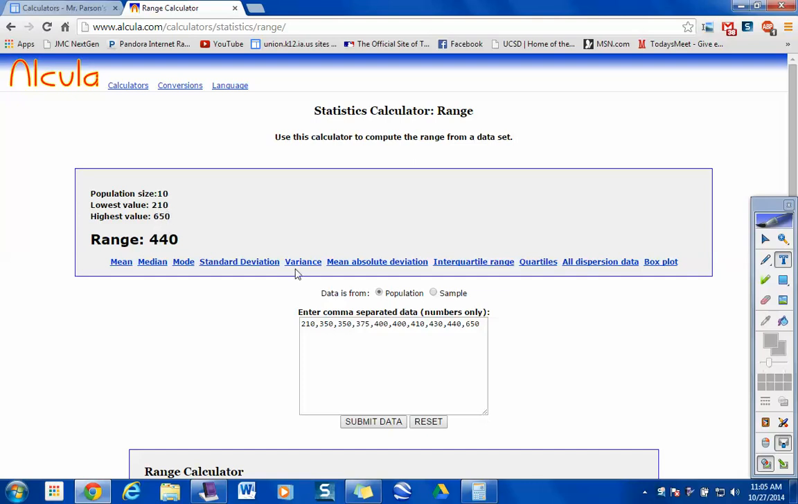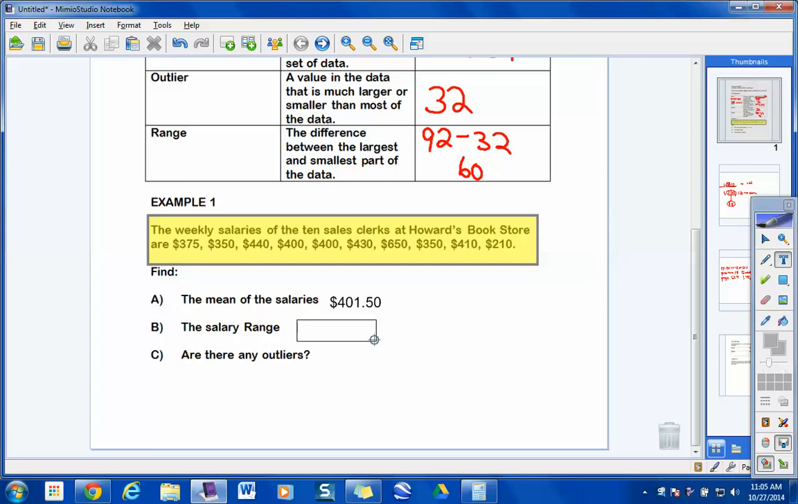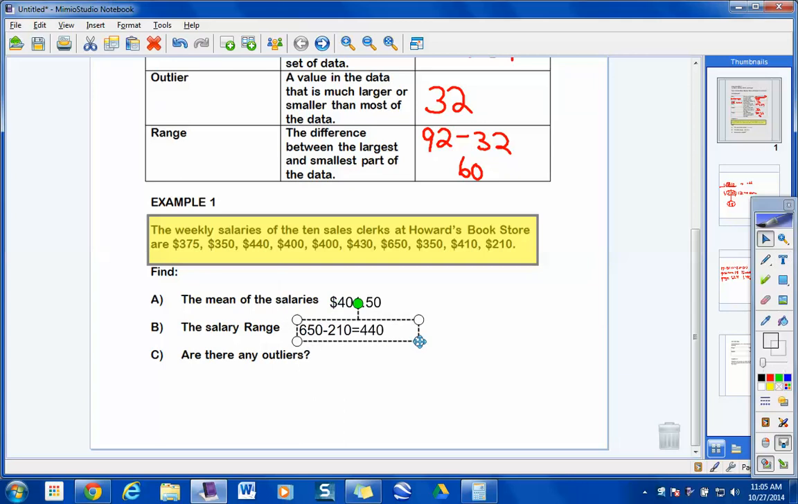Okay, so what are you gonna put down for range here in your next one right here? What did we say? Well, it was $650 minus how much? It was $650 minus 210, wasn't it? And what did that equal? 440, right? Everybody agree there? Are you with me on that for range? Okay.